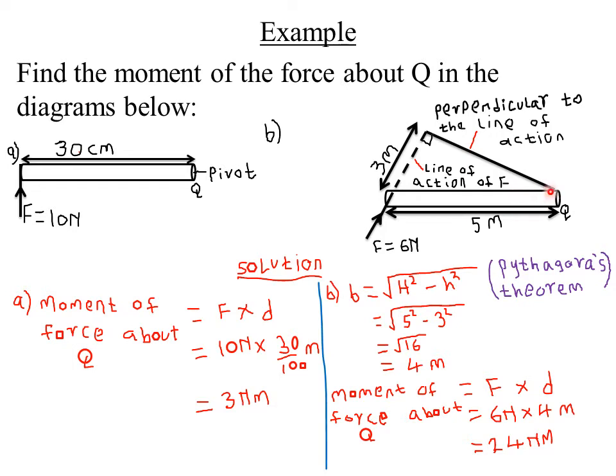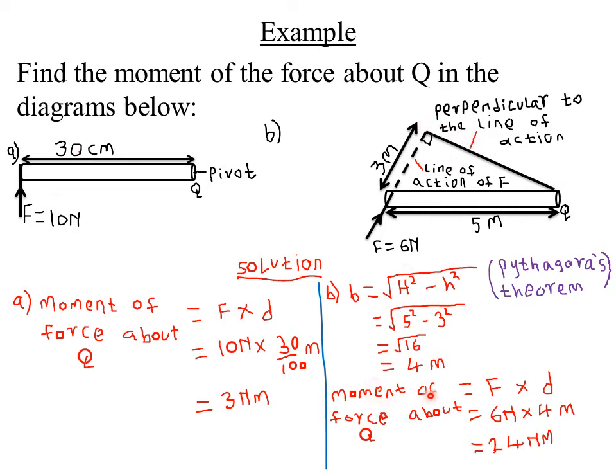The hypotenuse represents the longer distance, so the longer distance from Q up to this particular point is 5 meters. So we take 5 squared, which is our hypotenuse, minus 3 squared, the other side, which is 3 meters. 5 squared gives 25, then 3 squared gives 9. 25 minus 9 gives 16. The square root of 16 is simply 4 meter. So our base here, which represents the perpendicular distance from the pivot, or the turning point, to the line of action of the force, is 4 meters.